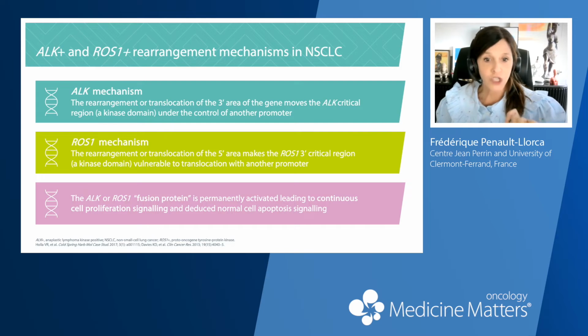The ROS1 gene is on chromosome 6. It encodes a receptor tyrosine kinase, and we don't know exactly its physiological role in humans. We have chromosomal rearrangement resulting in ROS1 fusion in 1 to 2% of non-squamous cell lung cancer.